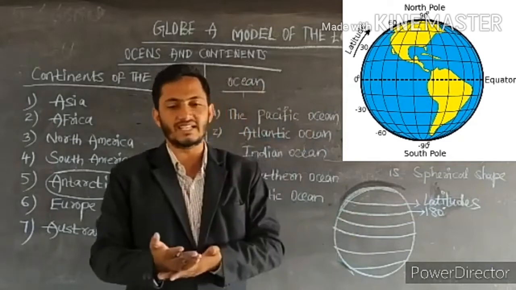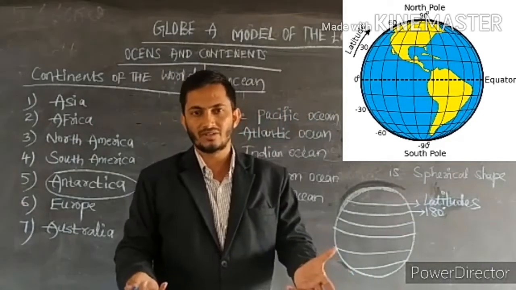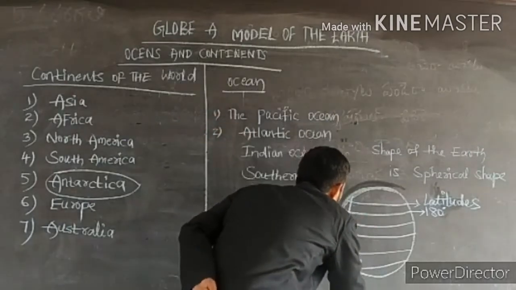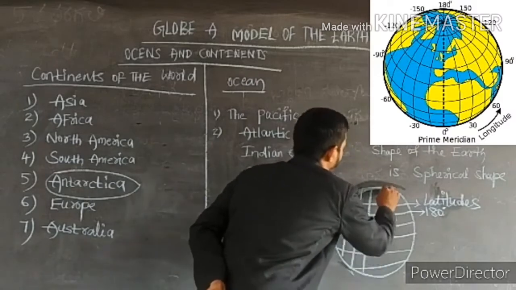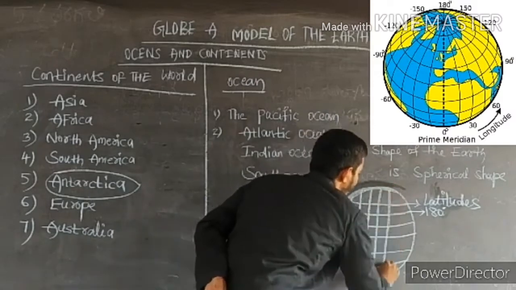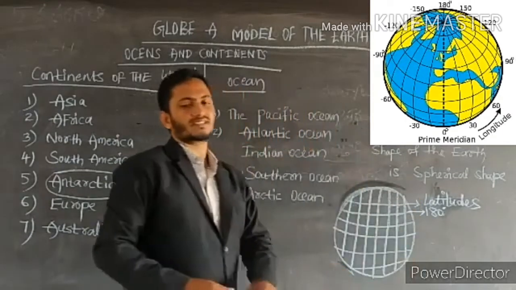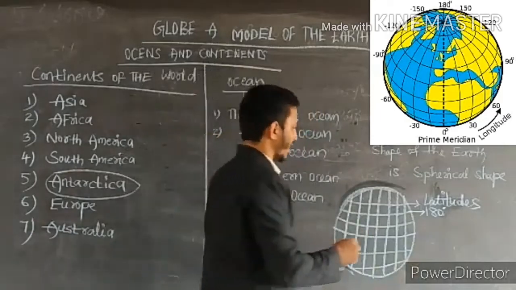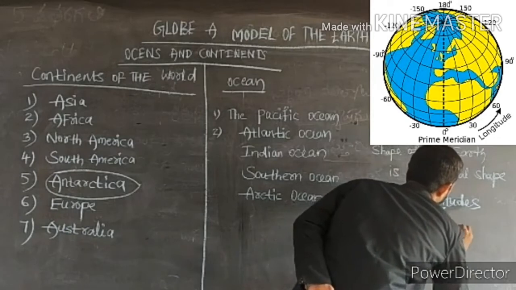Then let's see, there are how many longitudes on the globe? The lines vertically drawn on the globe are known as longitudes.